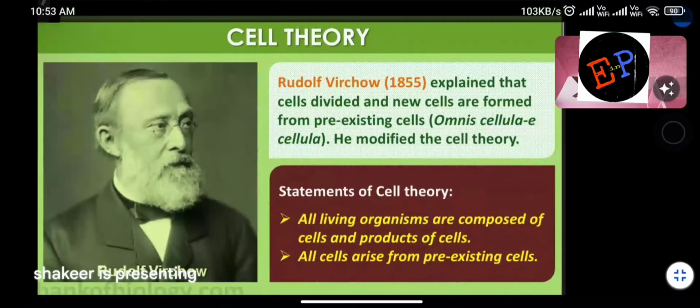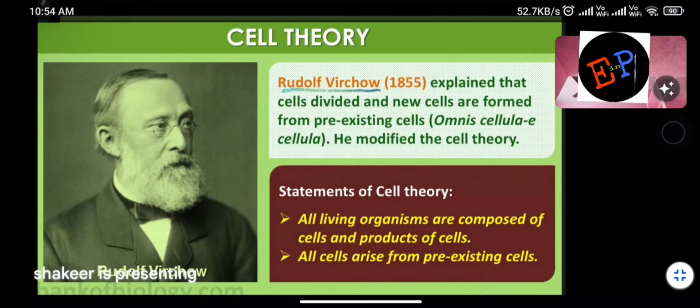Next, Rudolf Virchow explained that cells divide and new cells are formed from pre-existing cells. So we know this concept, with the help of mitosis and meiosis, new cells are formed from old cells. This concept was first identified by Rudolf Virchow. Clear? He named this concept omnis cellula e cellula.